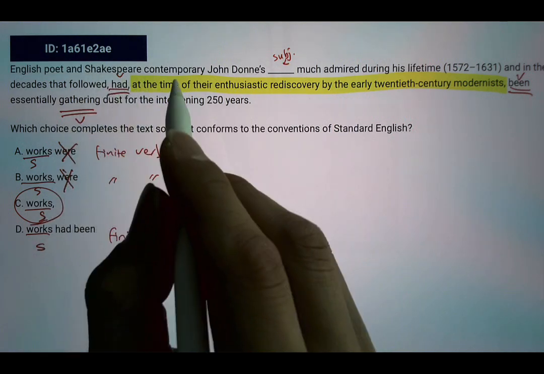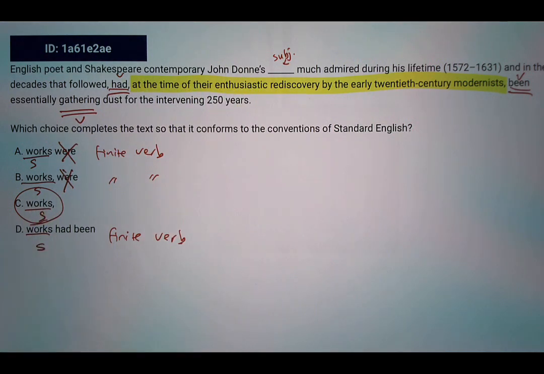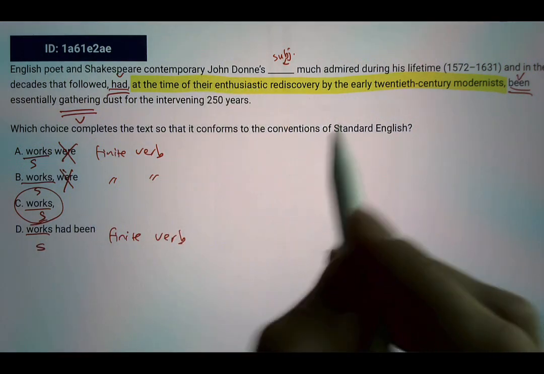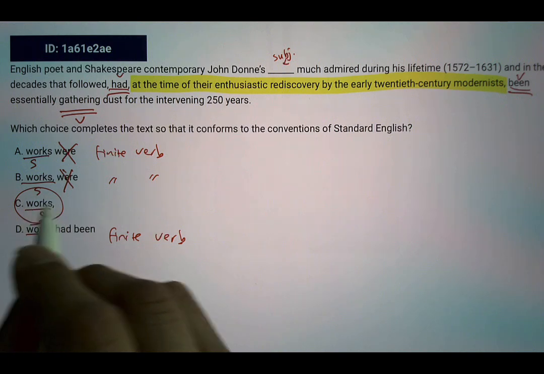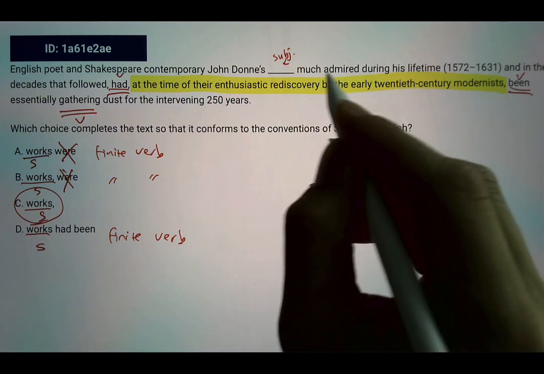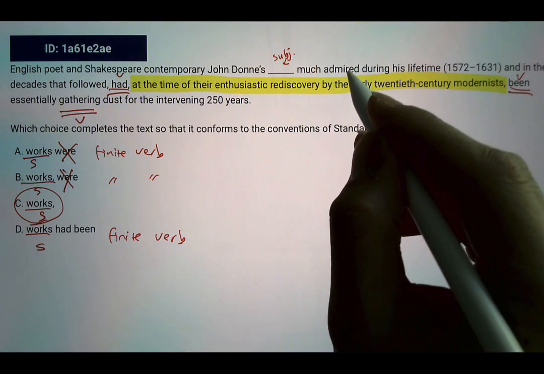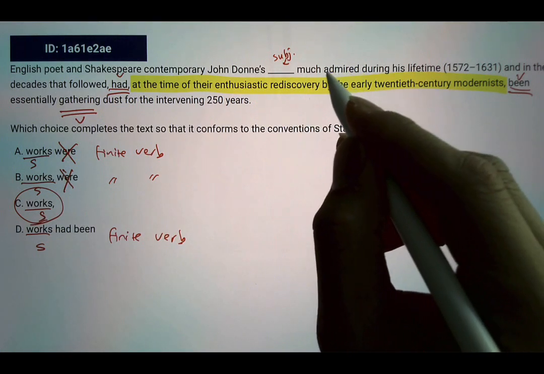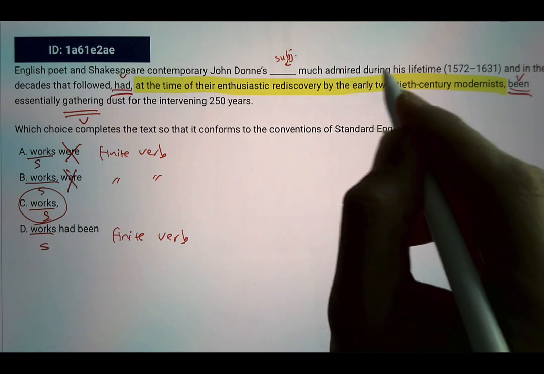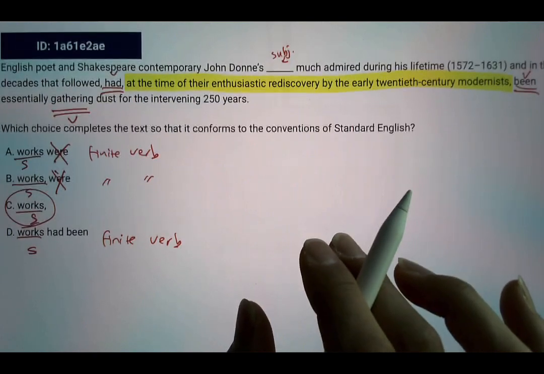English poet and Shakespeare contemporary John Donne's works. Now that's the subject. We're talking about works here. The works of John Donne. Now the reason why we have a comma after that is that we have a past participle phrase that describes the works. Admired, the works, comma, much admired. So in other words, the works were admired during his lifetime and in the decades that followed.